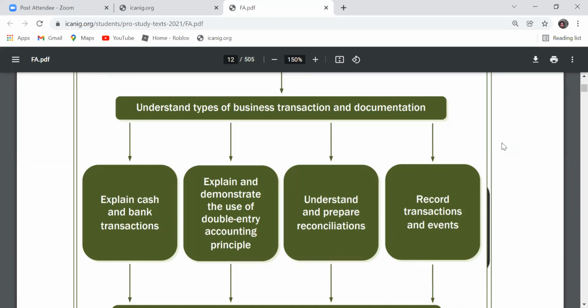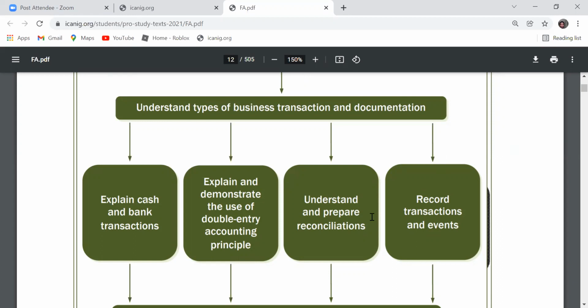The principle of double entry says that for every debit entry, there must be a corresponding credit as well. Every accounting transaction has two folds, meaning that we are going to debit one and we are also going to credit another one.